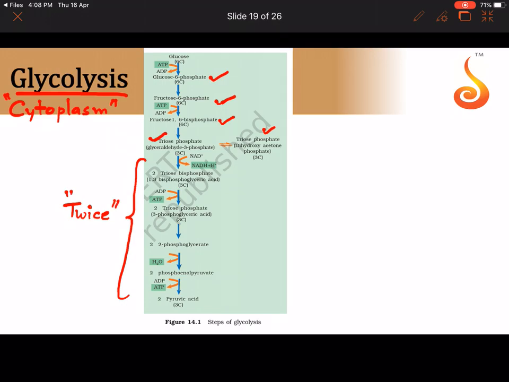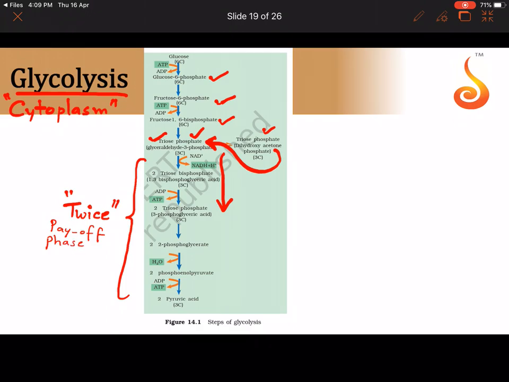Why do they happen twice? Because once they happen from the triose phosphate, that is glyceraldehyde 3-phosphate, the dihydroxyacetone phosphate will get converted to this glyceraldehyde 3-phosphate, and then again these steps will happen. So basically this particular step happens two times, and this step is what gives us ATP. So it is referred to as the payoff phase.